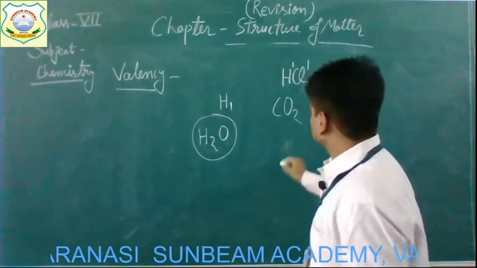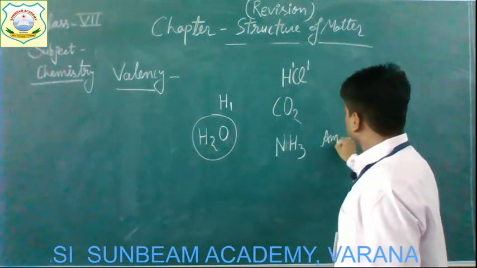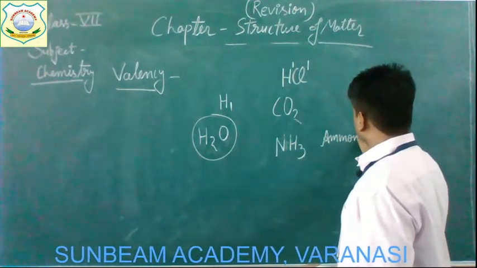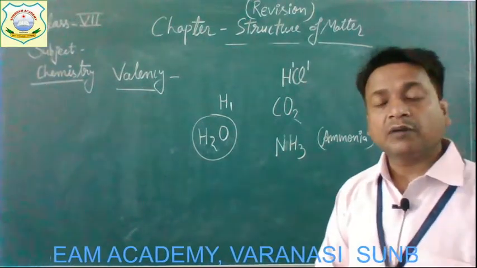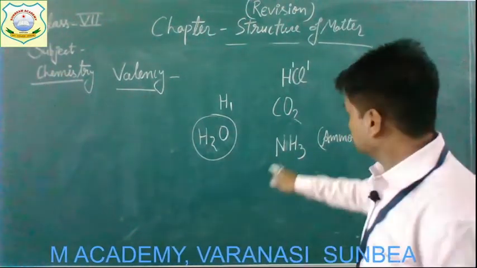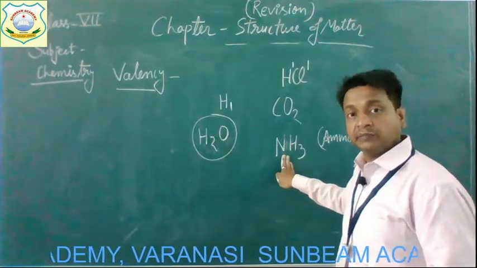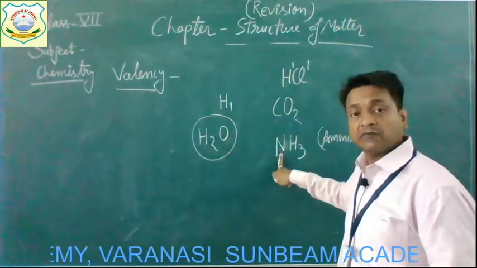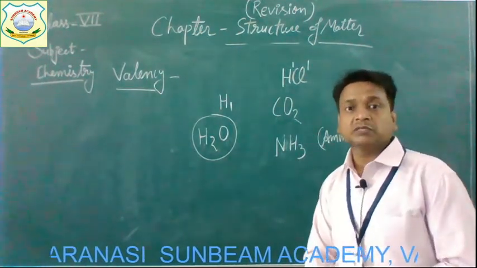Ammonia. One molecule of ammonia has the formula NH3. It means that one atom of nitrogen and three atoms of hydrogen are present.